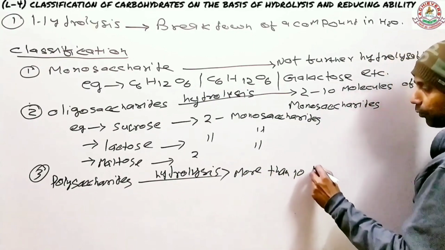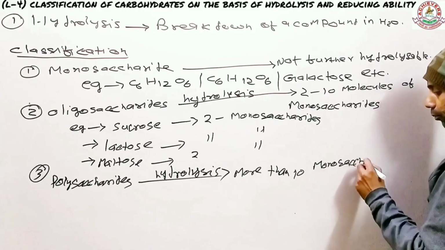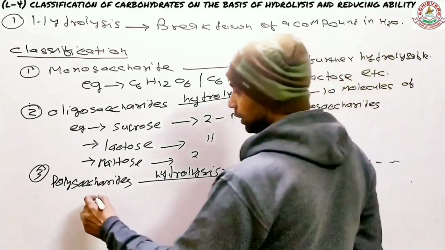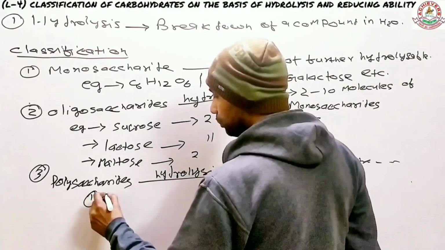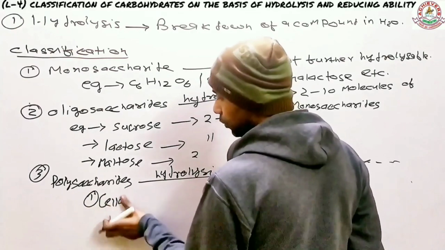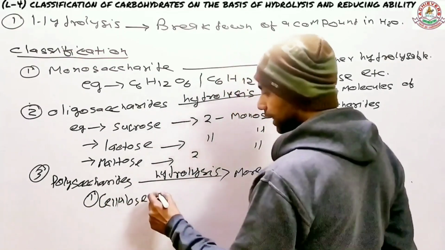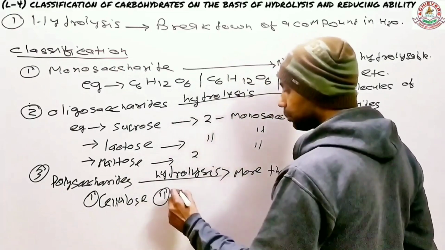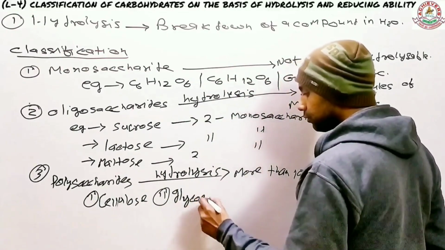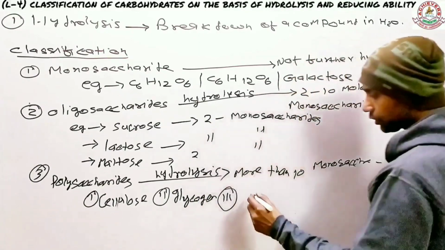Let's go with the examples. The first one I remember is a very popular one, cellulose. You probably know that. The second one I remember as an example is glycogen. And the third one is starch.